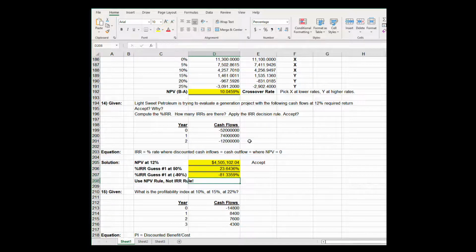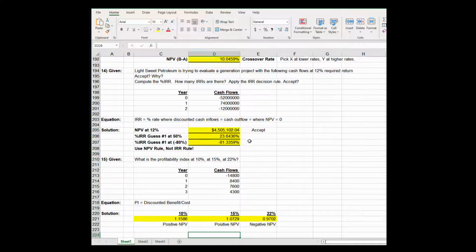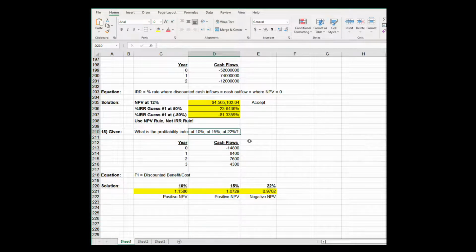The IRR rule runs into problems with non-conventional cash flows and mutually exclusive projects, as we've seen in the last several problems. So use NPV, it's the best method, but know the IRR, test the IRR, use multiple methods to evaluate these large capital investment projects.